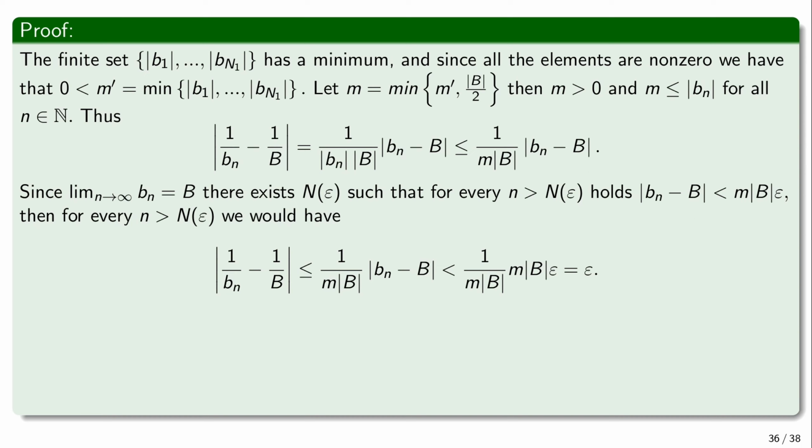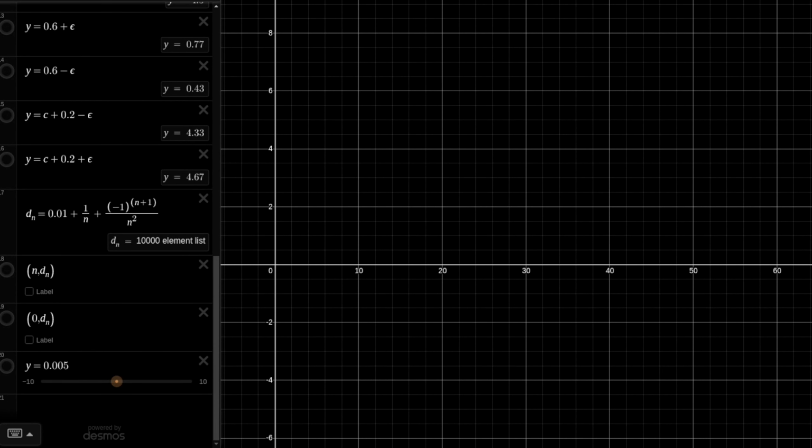So let's see a Desmos visualization of how this looks for a particular sequence. Let us see an example of a sequence which is non-zero and converges to a non-zero limit, and that it is indeed separated from 0 by some positive distance. If we consider this sequence dn, it converges to some small number 0.1 plus this term 1 over n, and we have this term which gives it some oscillation, but all in all it's smaller in absolute value than even 1/2 of 1 over n for n greater than 2.